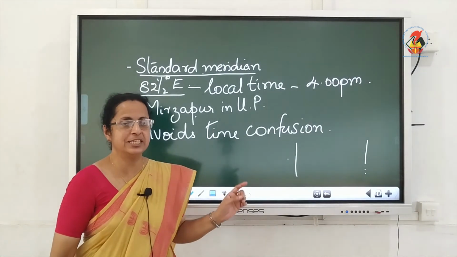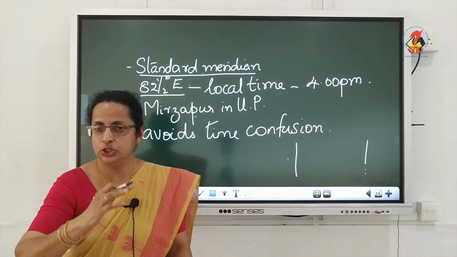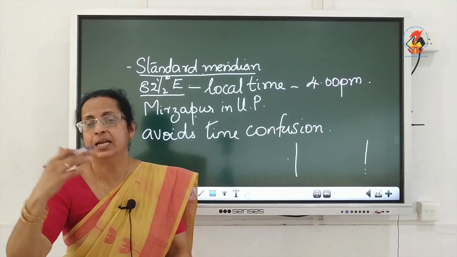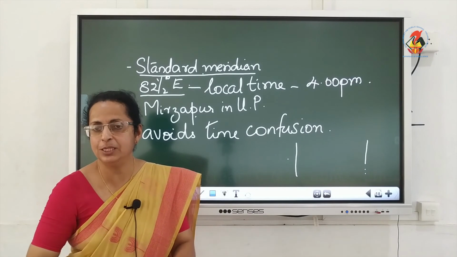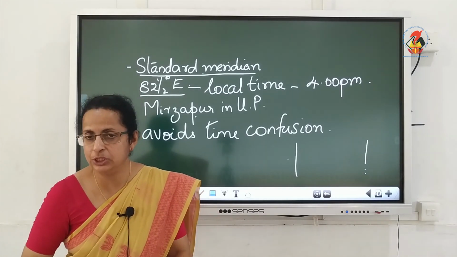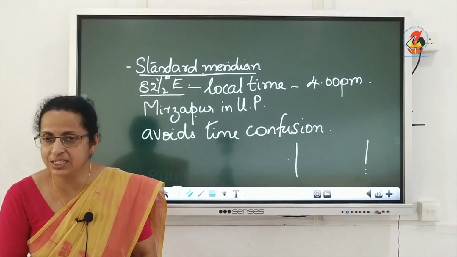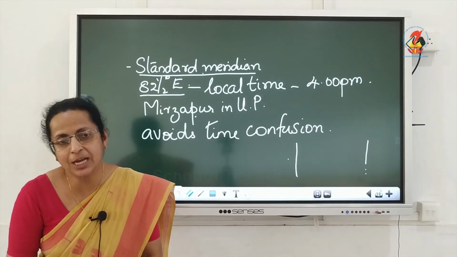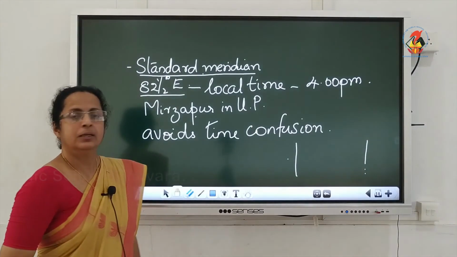Our country lies between 8 degrees 4 minutes and 37 degrees 6 minutes latitude, and 68 degrees 7 minutes and 97 degrees 25 minutes longitude. There are 30 degrees of longitudinal difference between the two points, but time confusion has been avoided by adopting the standard meridian 82.5 degrees east longitude, and the local time of that longitude is the time for the whole country. Is it clear?